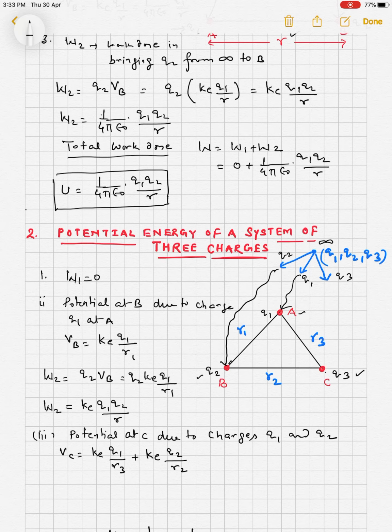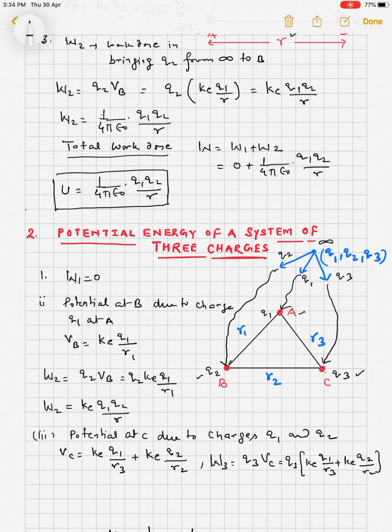So the work done in bringing the q3 charge to this location in the presence of the potential at C, W3, will be equal to q3 times the potential at C. So q3 and the potential at C is Ke q1 upon R3 plus Ke q2 upon R2.